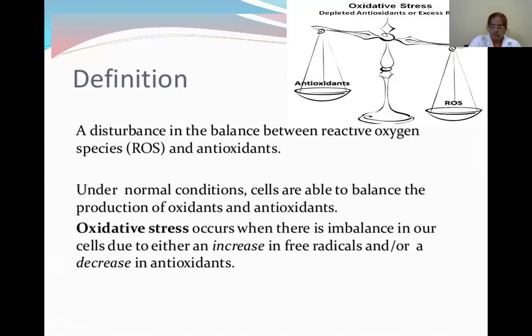What is oxidative stress? When does it occur? Oxidative stress occurs when there is an imbalance in our cells due to either an increase in free radicals or a decrease in antioxidants.